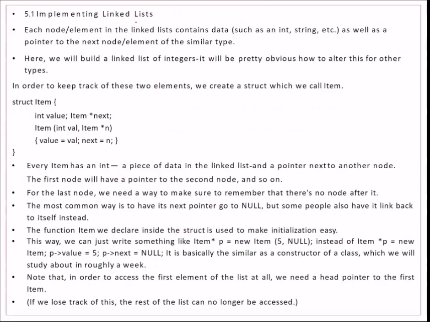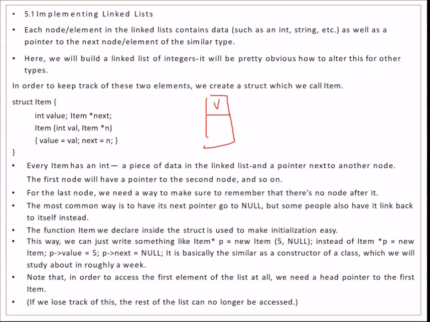Now, as we have talked about linked list and how it can be made, let us come down to actual implementation. Let us see a linked list of integer type. It means we'll have a node, and it will contain a value.